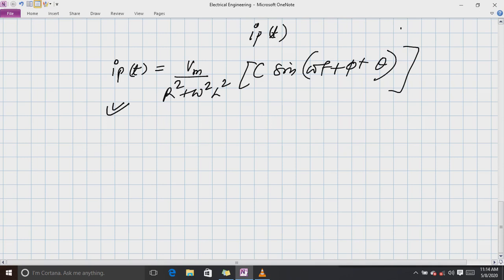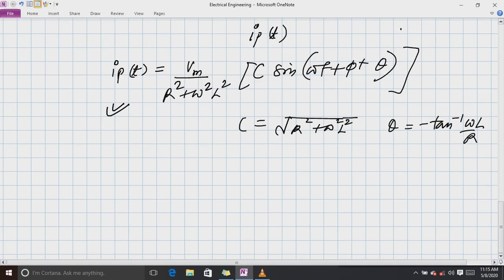So what is the value of C here? C is nothing but under root R square plus omega square L square. And what is theta? Theta is nothing but minus tan inverse omega L over R. So this will be the theta. So what will be our full solution? Our full solution will be ICT plus IPT.